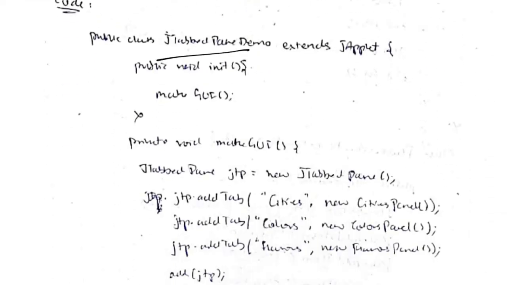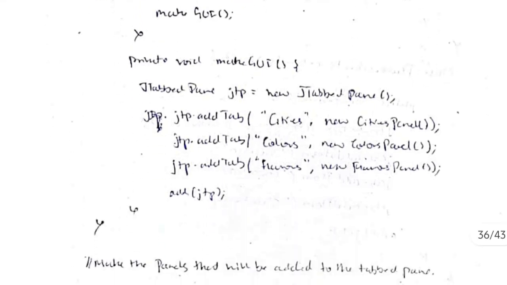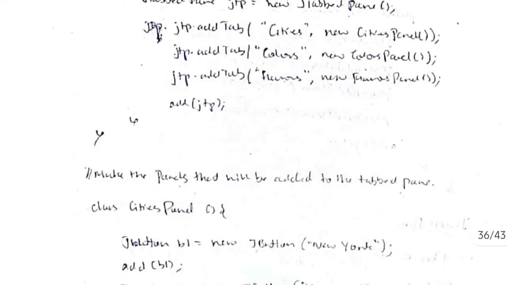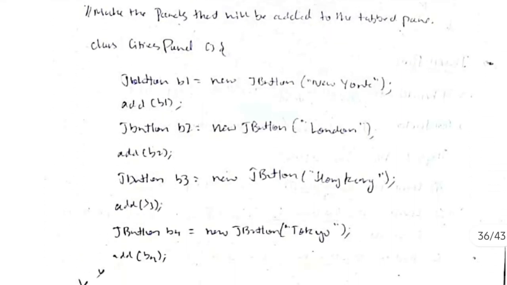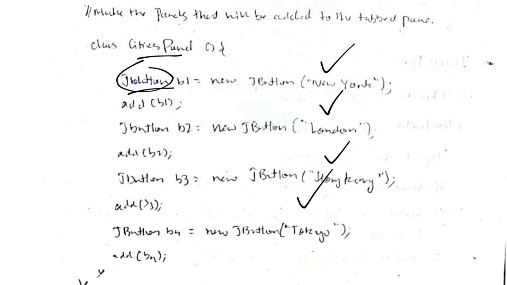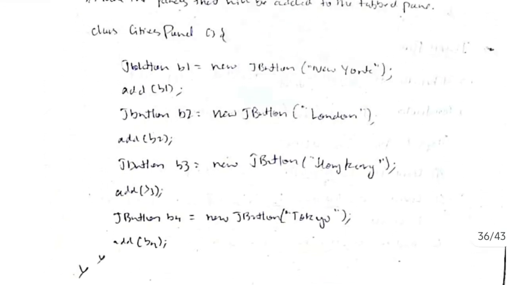So let's go through the code. Firstly I will be writing the class name and using the initialization function make GUI, and then inside the GUI I will have the tab panes as first is for cities, second is for colors, and third is for flavors, okay. By using this, the 3 tabs will be created, and then we will define what each tab should do. The city panel should have buttons, so I will be using J button. First button should show New York, then London, then Hong Kong, then Tokyo, okay. So 4 buttons are there in the first tab.